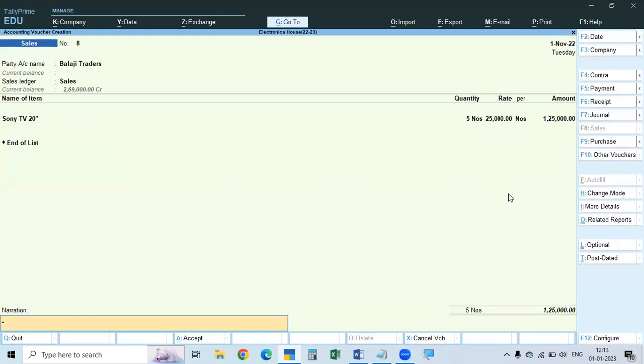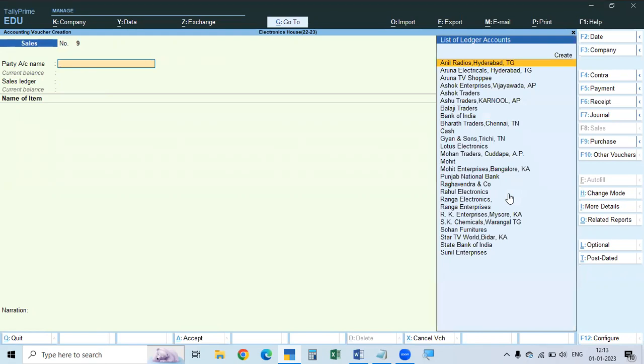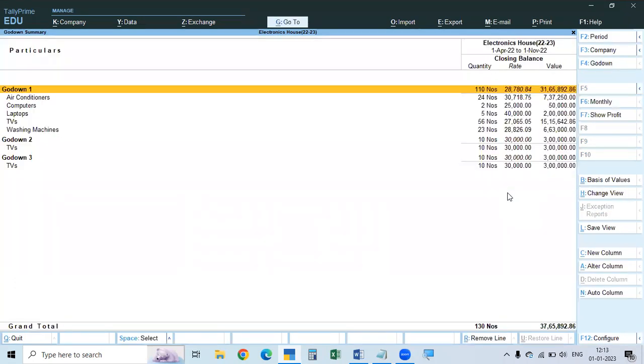new reference and sale. So we made a purchase and we made a sale. Now by using the go to function from the Godowns report, we came here, then escape. That report is not closed, it is still available. From there, we created the purchase and sales vouchers and came back to this old report without closing it. That is, use the go to function.